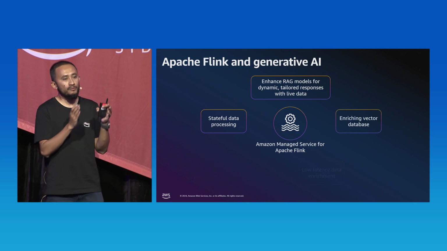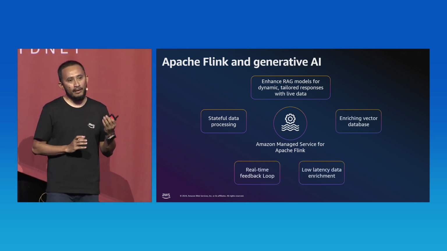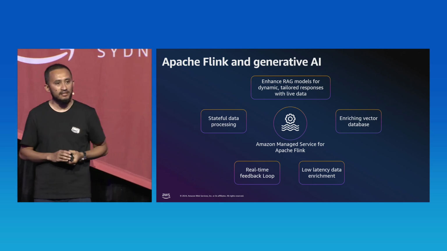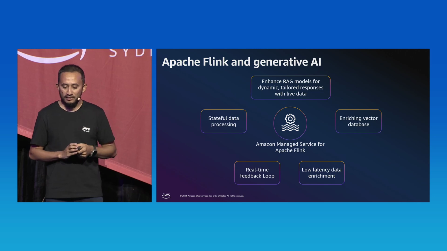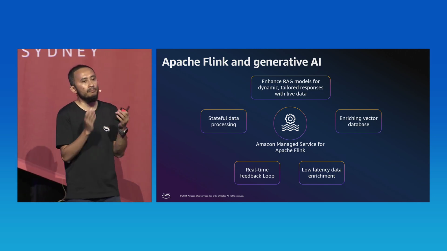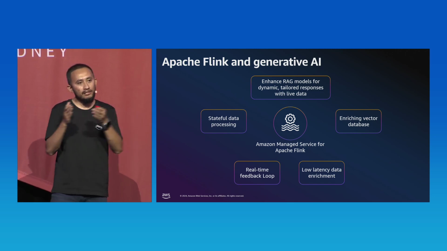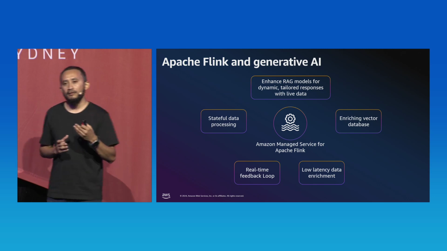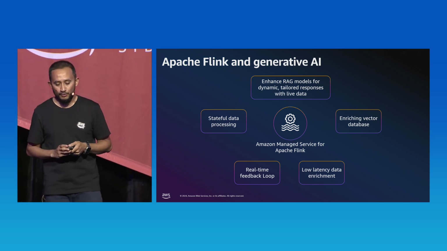And another tool we are using in our demo today is Apache Flink. As you know, Apache Flink is an open source framework and a distributed processing engine, and we offer a fully managed service called Amazon Managed Service for Apache Flink. So Flink helps you to implement a closed loop system where generated content and the user feedback can be continuously monitored, so you can improve the generative AI model performance in real time as well.